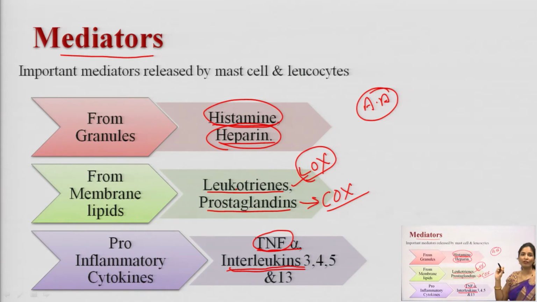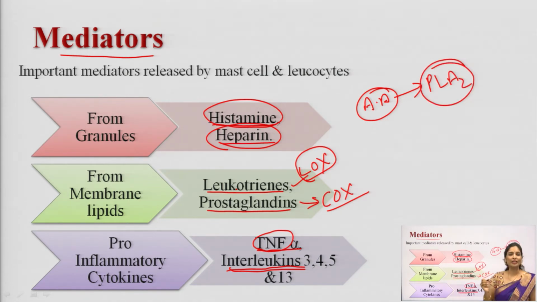it will be liberated from the phospholipids with the help of phospholipase A2. So, arachidonic acid is liberated from the phospholipids with the help of phospholipase A2, and it is rapidly oxidized by the COX enzyme and LOX enzyme.